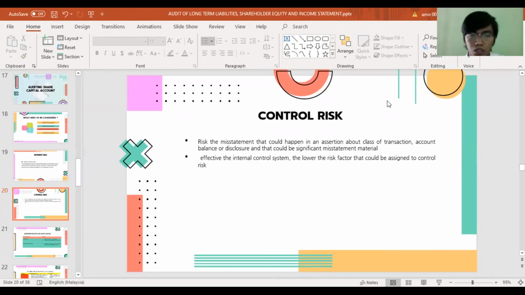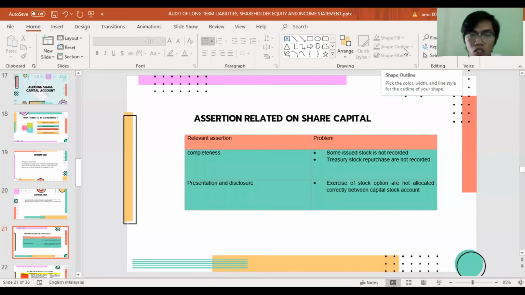Next, we go to control risk. This is the risk that a misstatement could happen in an assertion about a class of transaction, account balance, or disclosure, and that it could be a significant material misstatement. The more effective the internal control system, the lower the risk factor that could be assigned to control risk.